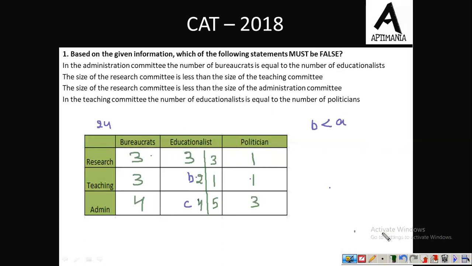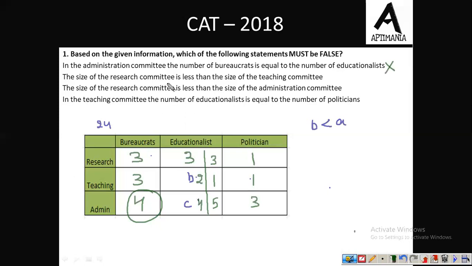In admin committee, the number of bureaucrats is equal to the number of educationalists in research. Is equal to the number of educationalists in admin committee. Now see, this is something जिसके ऊपर हम कुछ comment नहीं कर सकते हैं. In case C की value 4 होती है तो ये true हो सकता है, 5 पर ये false हो सकता है. So we are not sure about this statement. इस पे कुछ comment नहीं कर सकते.